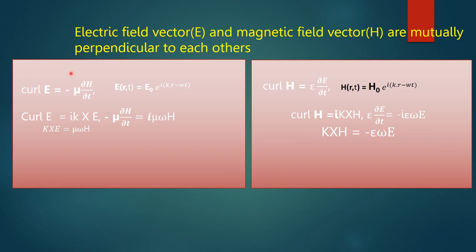Thus with the help of these two equations I prove that the electric field vector and magnetic field vector are perpendicular to each other, that is mutually perpendicular, and also they are perpendicular to the propagation direction vector.